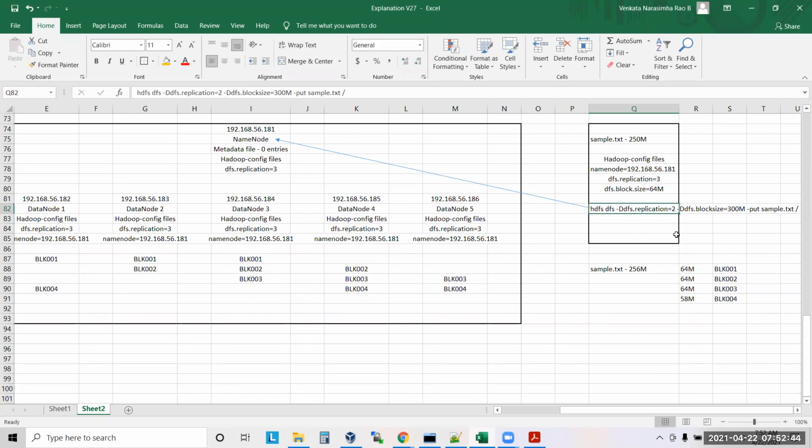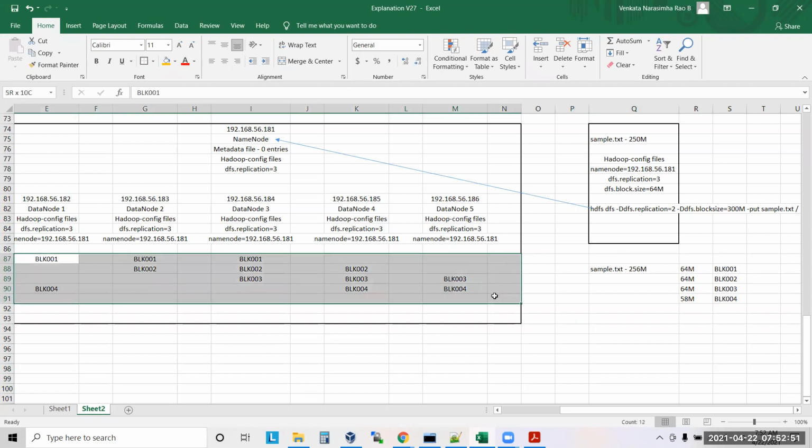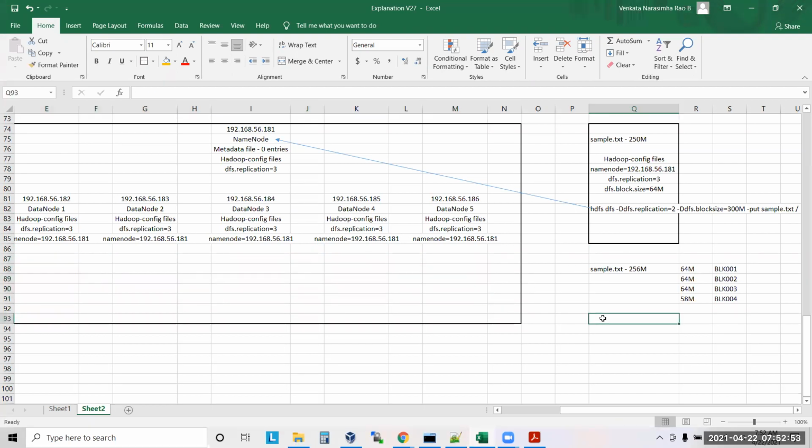Okay, what is the replication factor here? Two, sir. Okay, replication factor equal to 2 and block size equal to 1. Only 300 MB. So 250 MB it will be.